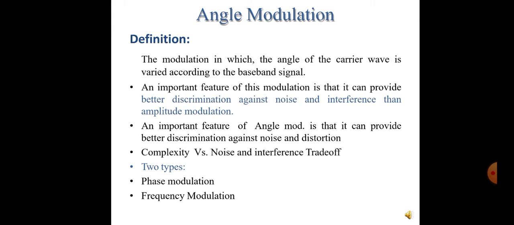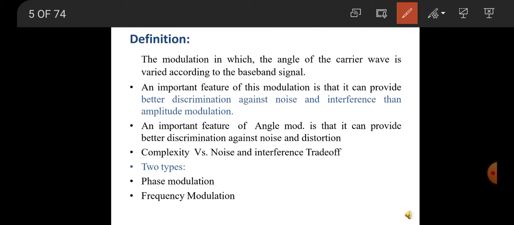The definition of angle modulation is that the angle of the carrier wave is varied with respect to the message signal. An important feature of this modulation is that it can provide better discrimination against noise and interference than amplitude modulation. The trade-off here is complexity versus noise and interference.